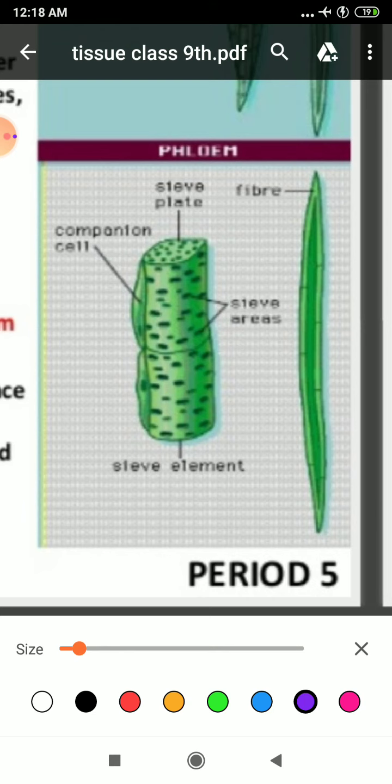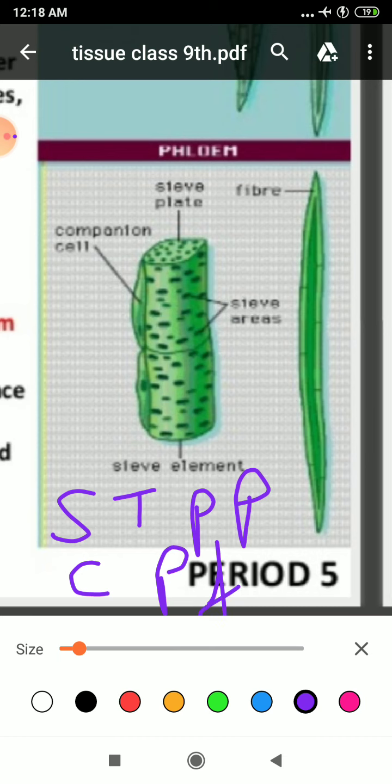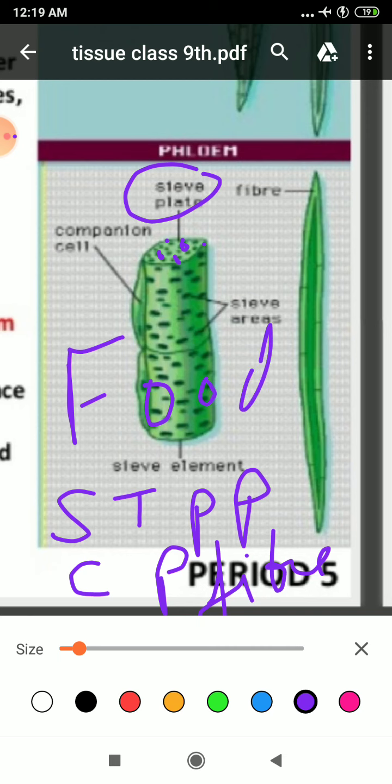And elements, I've told you earlier: sieve tube, then companion cell, then phloem parenchyma, and then phloem fiber. Clear? The end walls of your sieve tube are known as sieve plates, and they are perforated. These holes are there due to the presence of pores. And phloem transports the prepared food. Earlier also I have told you that the function of phloem is to transport food.